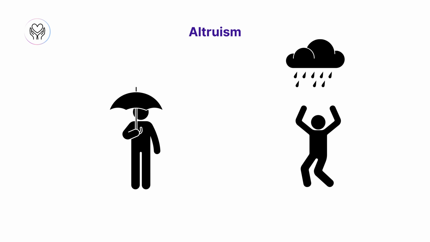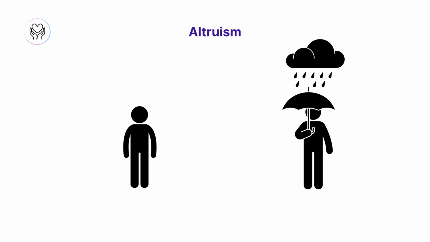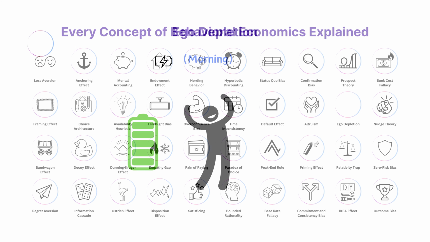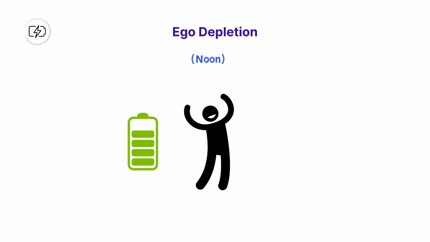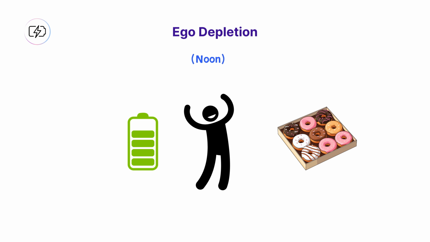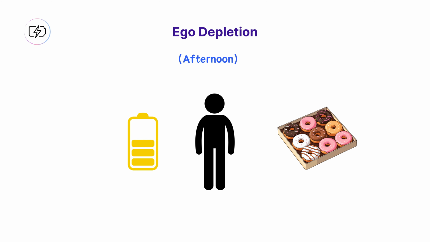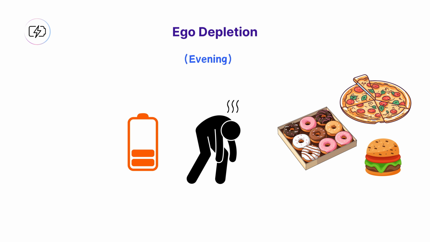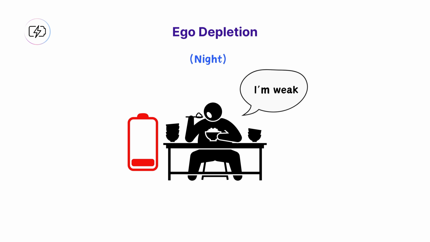Altruism. The behavior of people who act in a way that is not directly beneficial for themselves but beneficial for others, challenging the traditional economic assumption that individuals always act purely out of self-interest. Ego depletion. The theory that self-control or willpower draws upon a limited pool of mental resources that can be used up. When the energy for mental activity is low, self-control is typically impaired, which can affect decision-making.